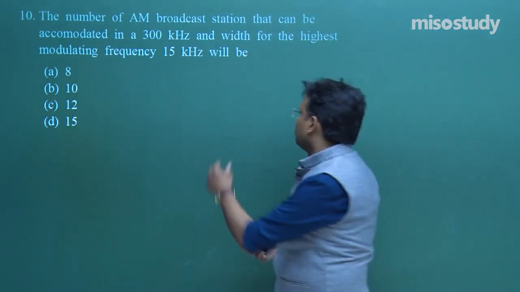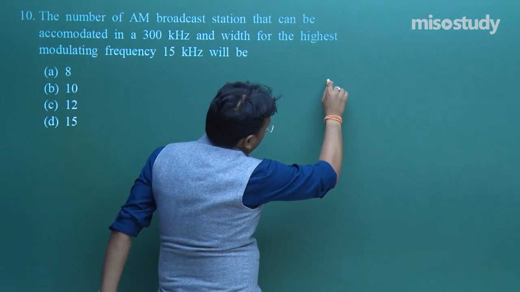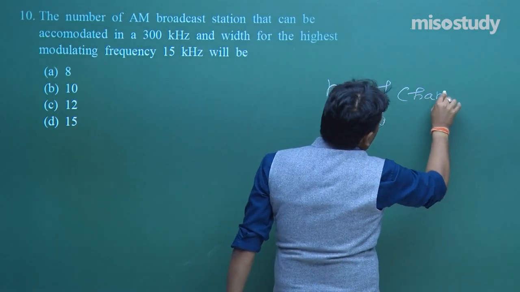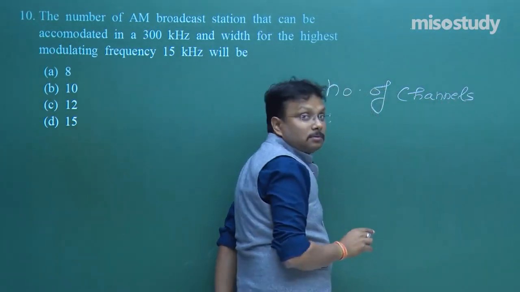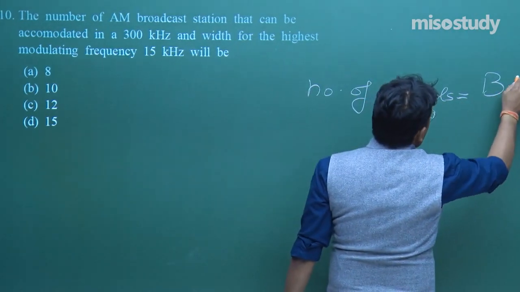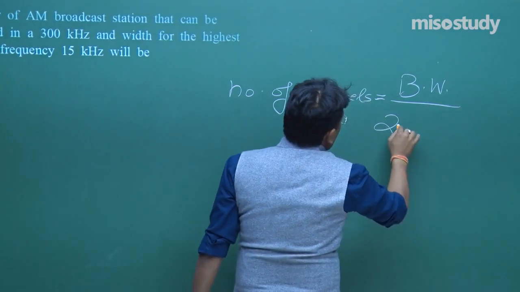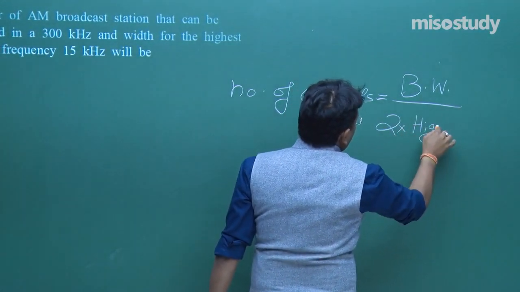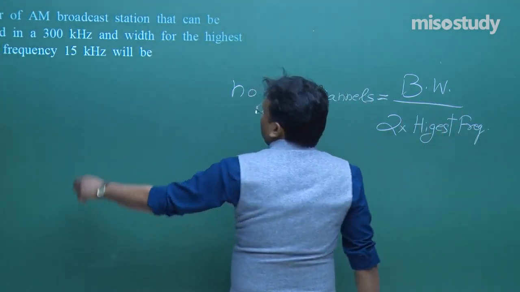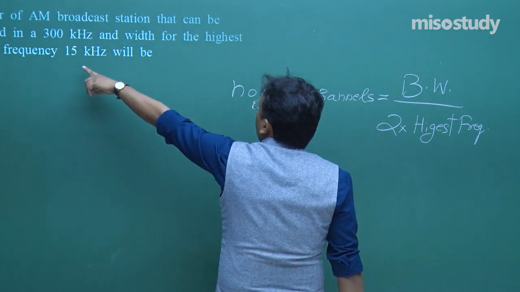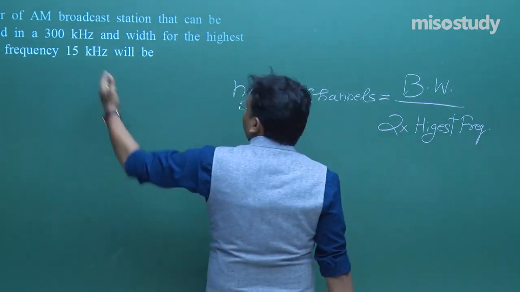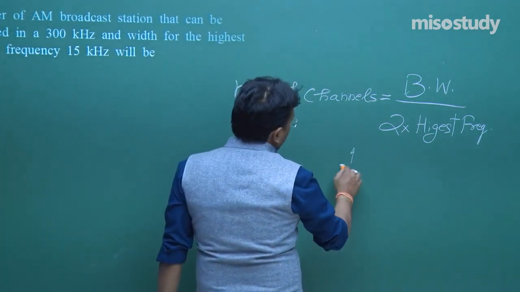What was the formula I mentioned? Again I would like to mention, number of channels. Again I am repeating this formula just for your understanding. Number of channels equals bandwidth upon 2 into highest frequency. 300 kilohertz divided by 15 kilohertz into 2. So 300 by 30, that will give you 10 stations.